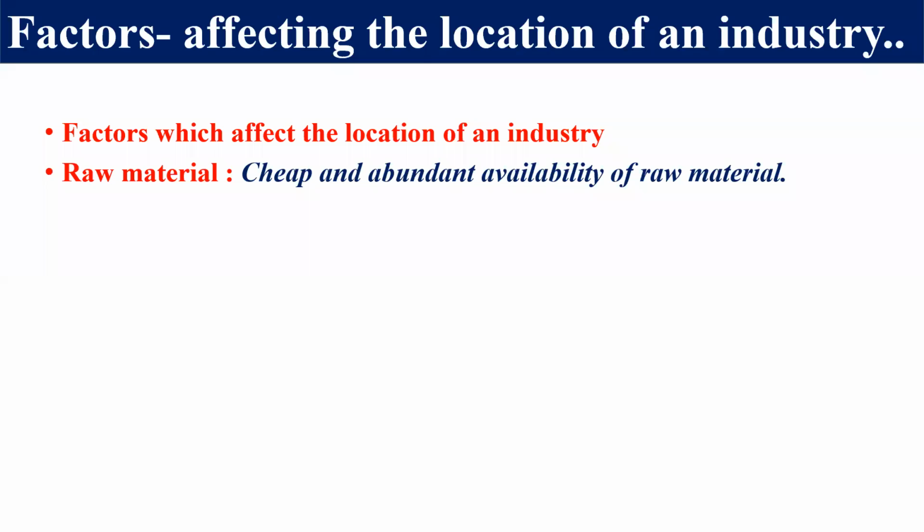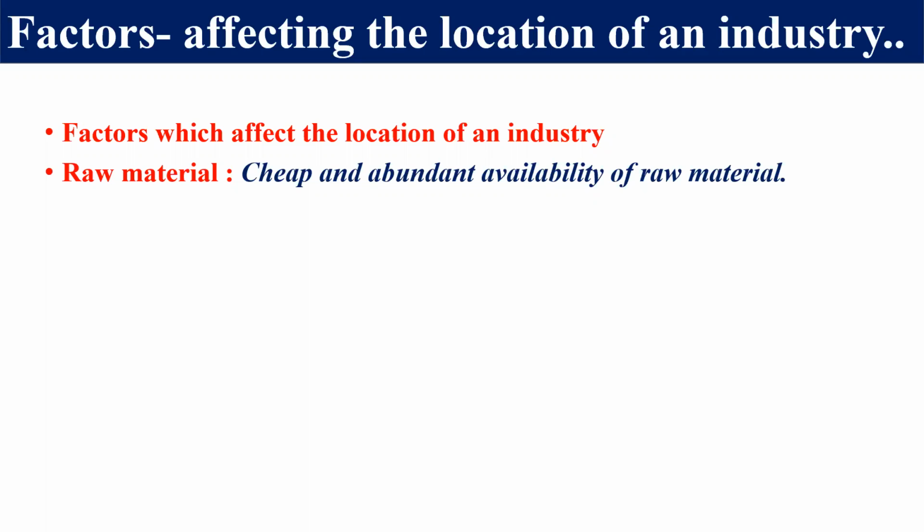First of all, we have to see the area of raw material, because we must require cheap and abundant availability of raw material. So that's why first of all we have to see the area of raw material. For example, Uttar Pradesh is the storehouse of sugarcane. If we want to locate a sugar industry, we must use the Uttar Pradesh area, so that raw material can be easily available, and it must be cheap. Remember this thing.